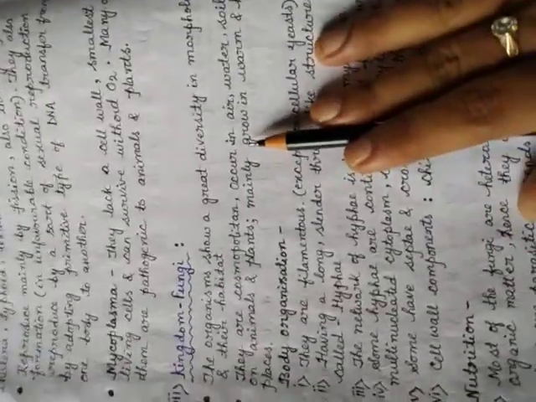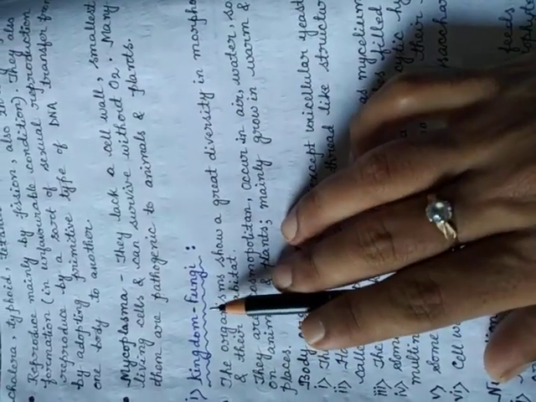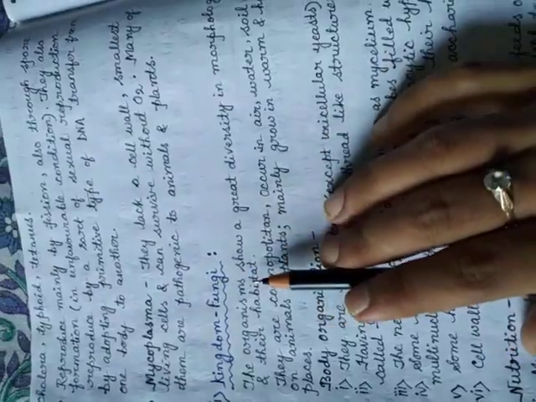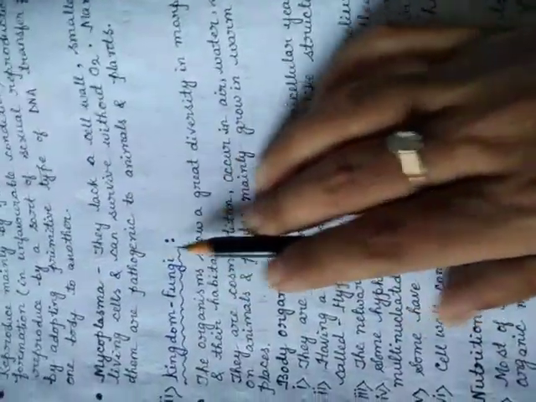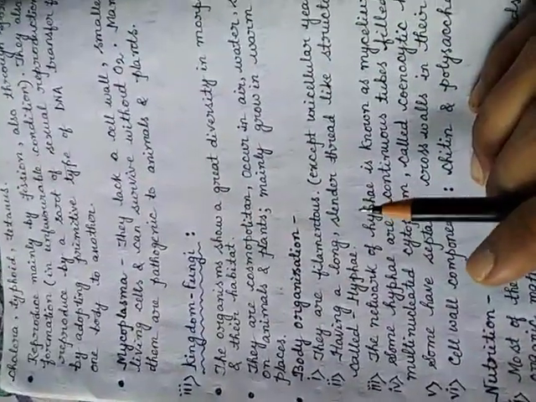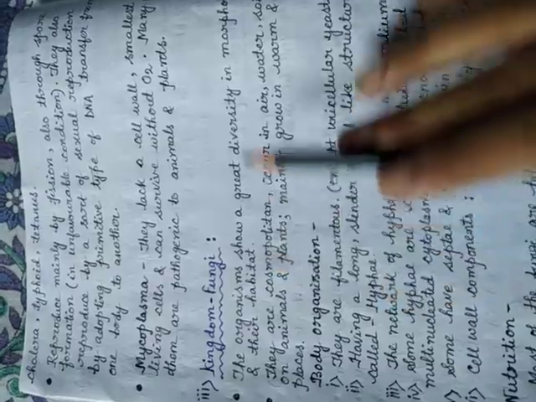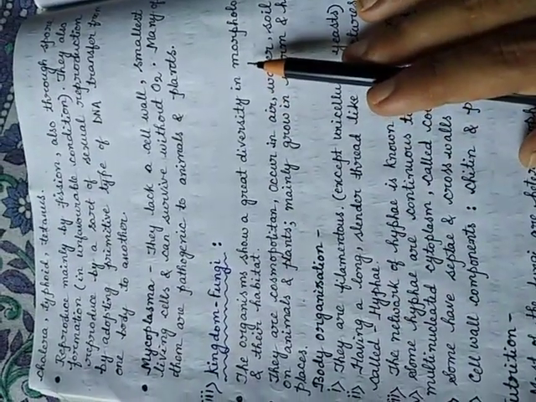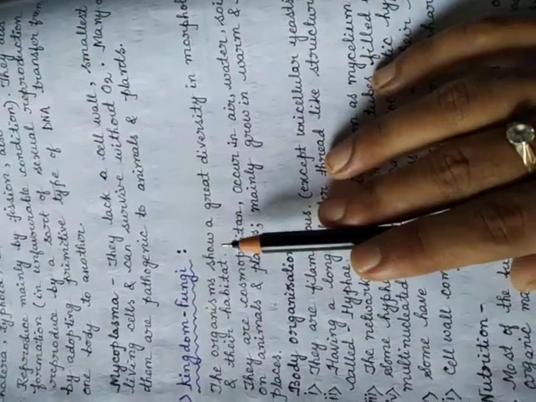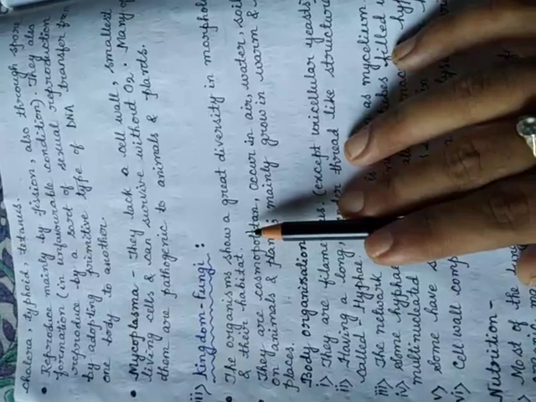So students, today we will start the next kingdom, which is Kingdom Fungi. First, we have to go through the general features of the members of the kingdom Fungi. First of all, the organisms show a great diversity in their morphological structure and in their habitat. It means that all the members are not the same in their morphology.